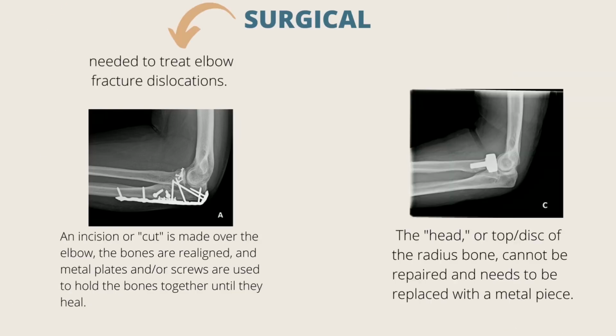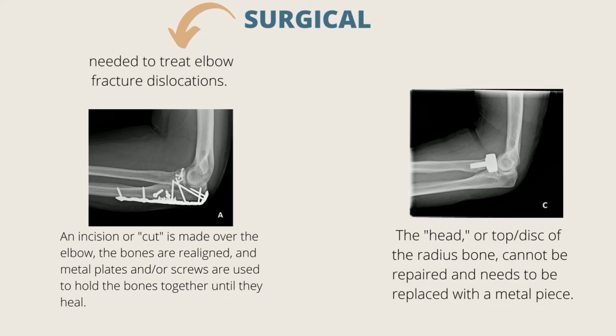For surgical management, surgery is often needed to treat elbow fracture dislocation. If the elbow can be put back in place, the surgery will likely occur after the swelling has gone down. However, if the elbow cannot be put back in place or will not stay in the proper position, surgery will likely be sooner. In surgery, an incision or cut is made over the elbow, the bones are realigned, and metal plates or screws are used to hold the bones together until they heal.